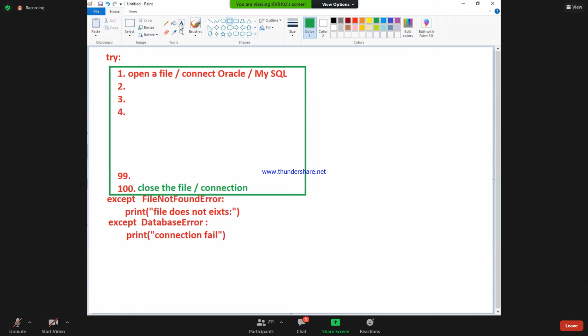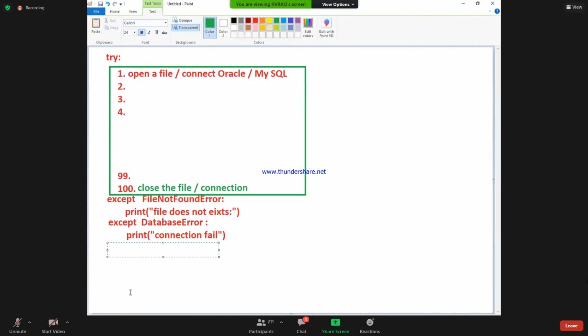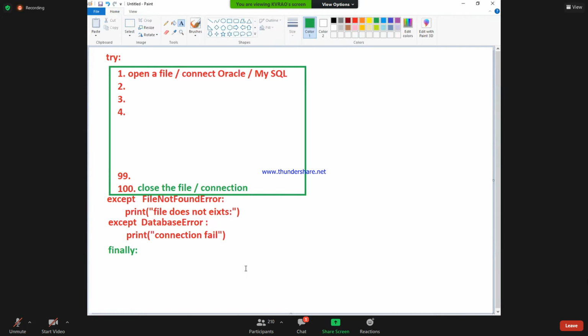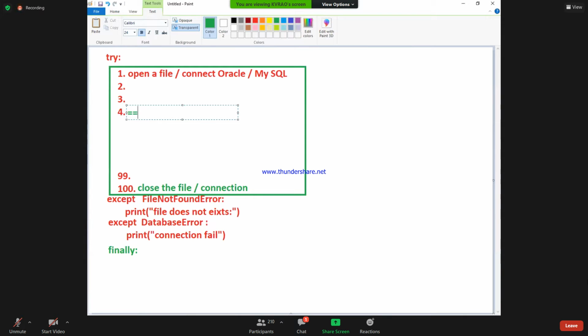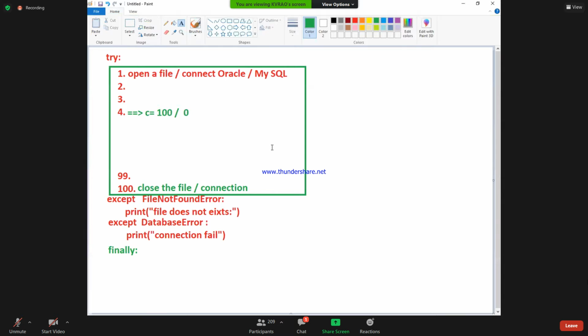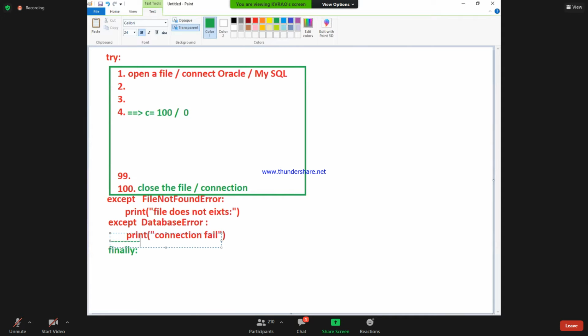Now dear students, tell me, here the finally block is also there. Start here carefully. In line number 4, I have one statement, 100 by 0. Then tell me what will happen? Here I have an except block, yes, an except block for zero division. Another except block is also there. Many except blocks are there.